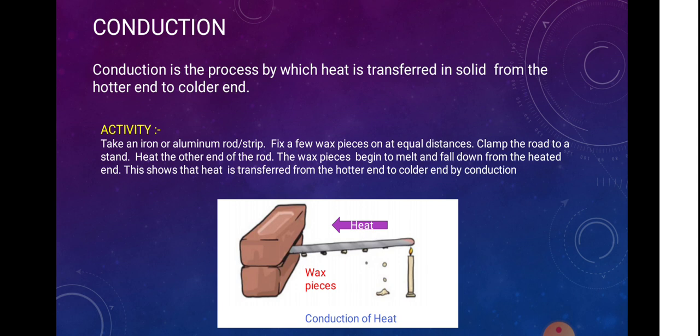Through an activity, we can see what conduction is. Take an iron or aluminium rod. Fix a few wax pieces on it at equal distances. Clamp the rod to a stand. Heat the other end of the rod. The wax pieces begin to melt and fall down from the heated end. This shows that the heat is transferred from the hotter end to the colder end. Hope you understood this activity.